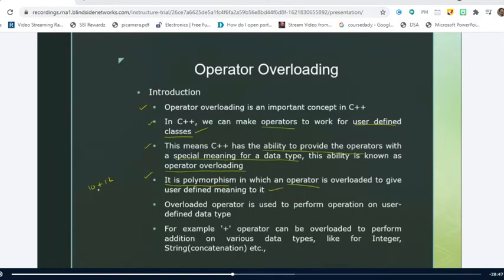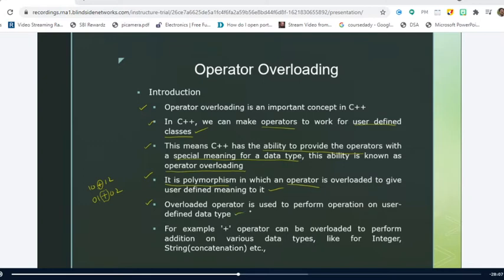Right? But when we want to make this plus operator work with user defined data types, for example, I have two objects, O1 and O2. If I make this O1 plus O2, I have to write a special code for this plus. The special code which we write for this plus, thereby making it work with these objects, is called operator overloading, which is a concept supported for implementation of polymorphism.